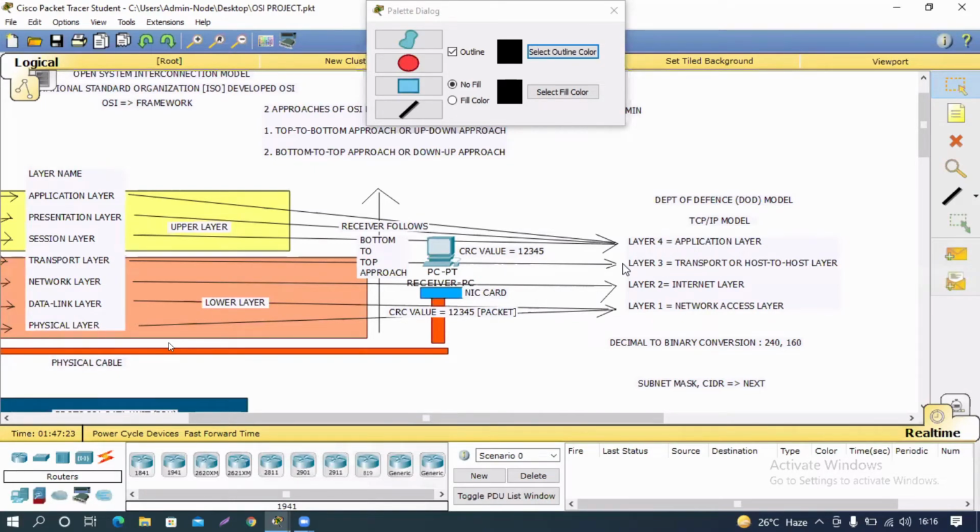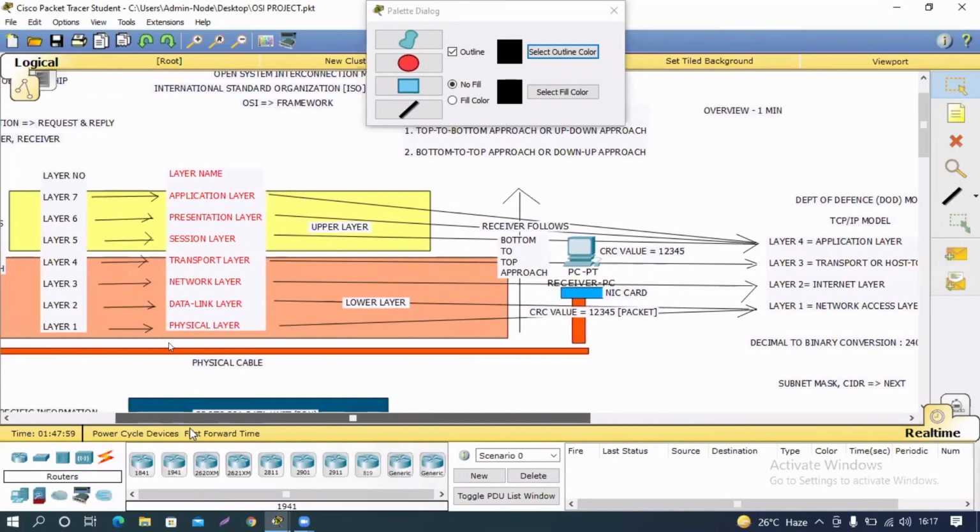We cross only 3 layers to send and receive information, whereas over there we cross 6 layers, exactly half the time. So the transmission, the sending and receiving of data, becomes faster with this model. That is why this model is used on the internet, because the time taken to send and receive data is very little compared to the other model.